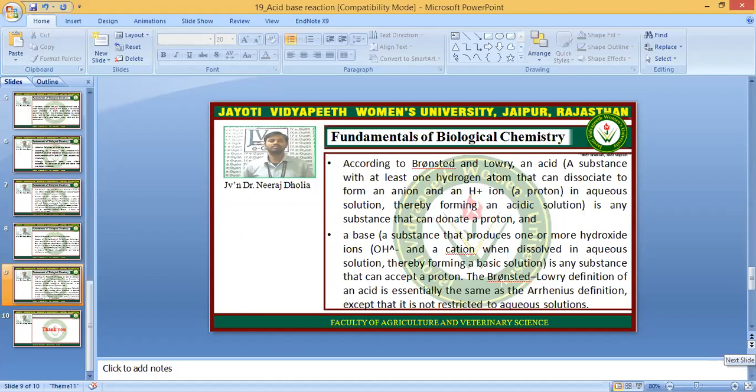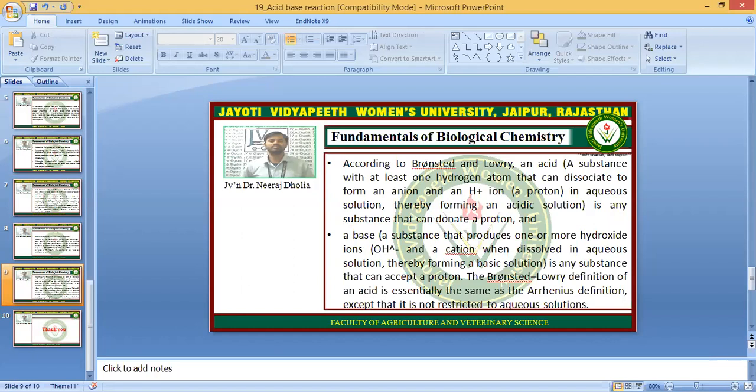So according to Bronsted-Lowry, what is an acid? It is a substance which has at least one hydrogen atom that can dissociate to form an anion and an H plus ion in aqueous solution, thereby forming an acid solution. An acid is any substance that can donate a proton.